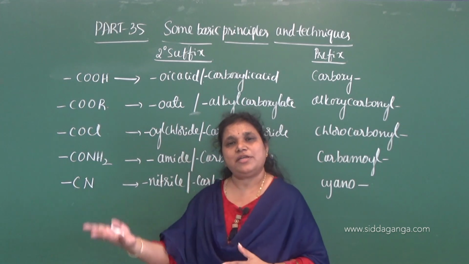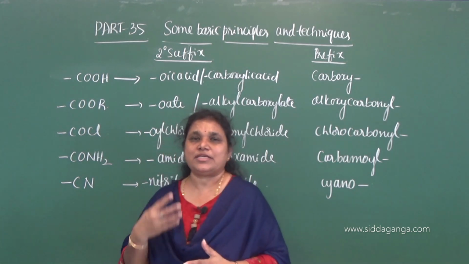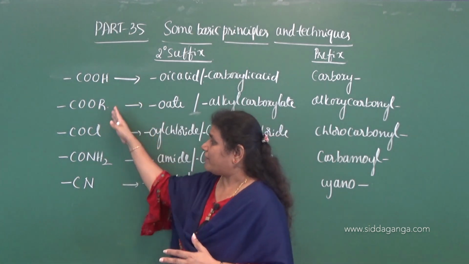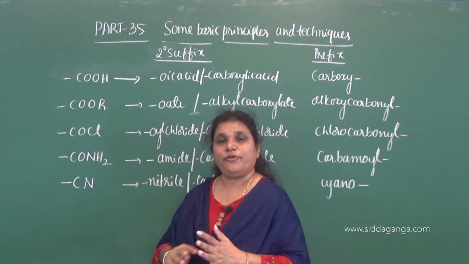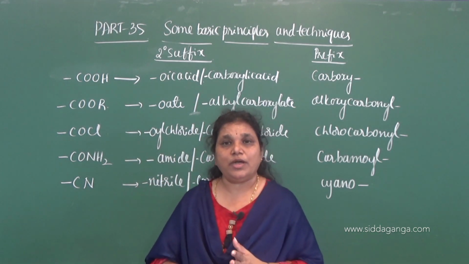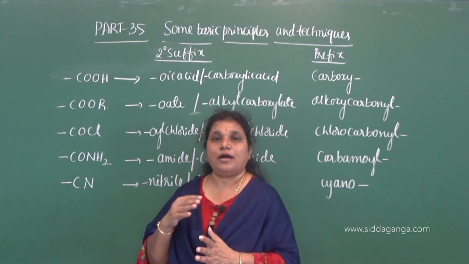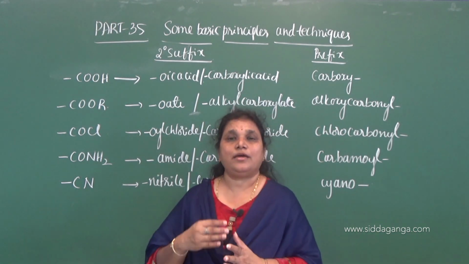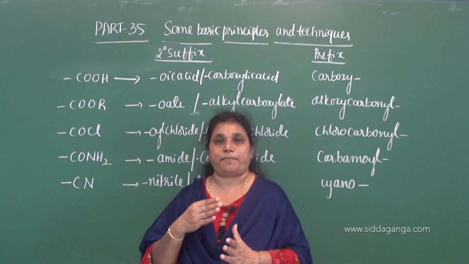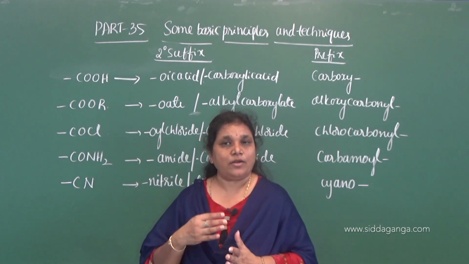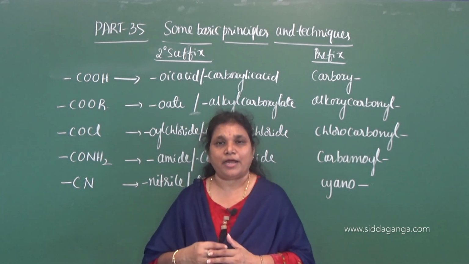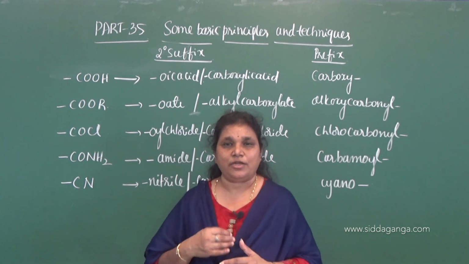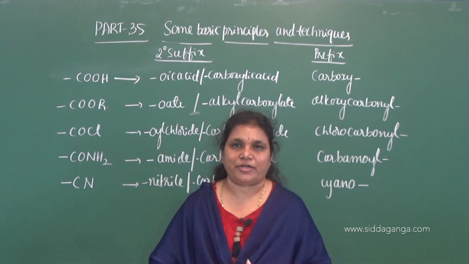So even when we go to polyfunctional, we are following the same. But when going to polyfunctional, if more than two identical carbon-containing terminal functional groups are present, then we are not considering the carbon atoms of those functional groups to the root word.